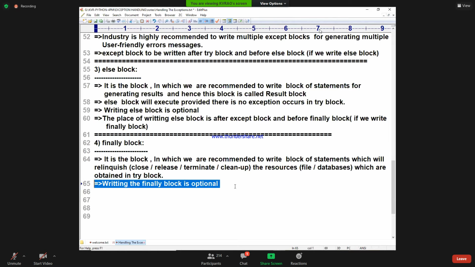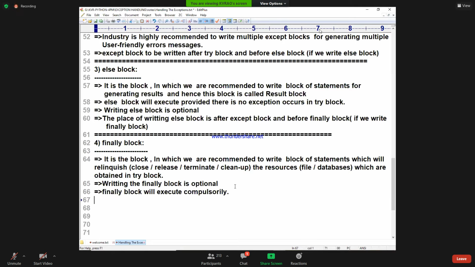Is this point understandable? Why am I asking whether every point is clear or not? Because I need to move forward. That's why I am getting confirmation from you. Yes. Now, the finally block will execute compulsorily. Is it executing compulsorily or not? Yes. The finally block will execute compulsorily.